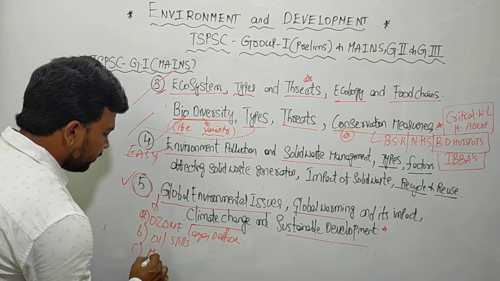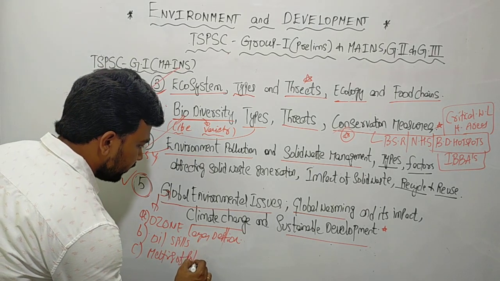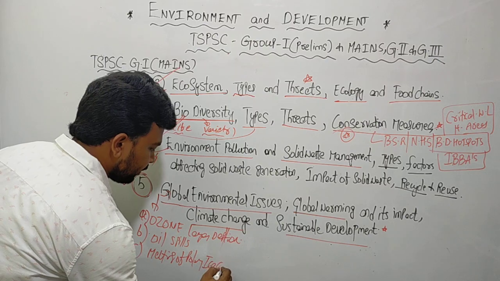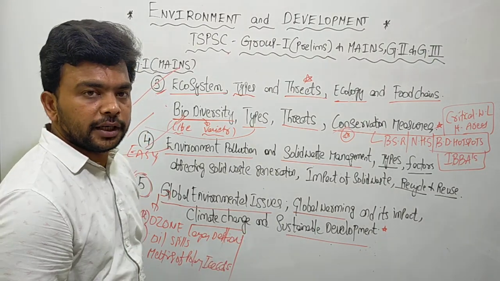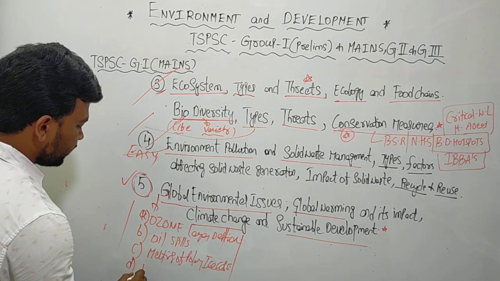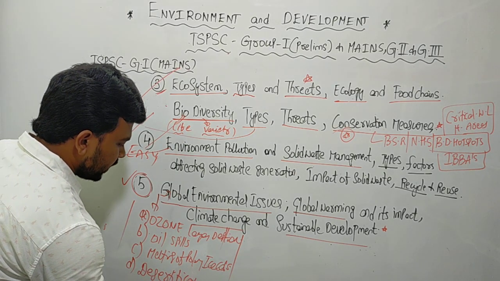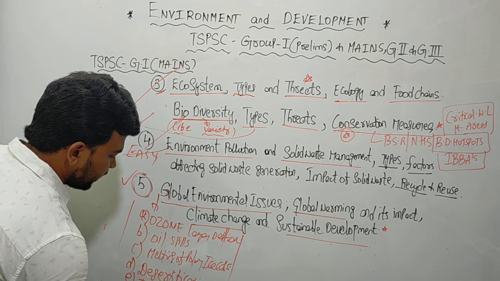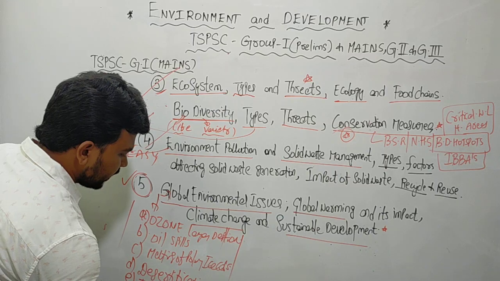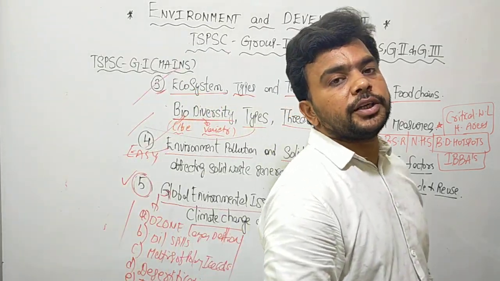Third is melting of polar ice caps. Okay, so these are all the various global level environmental issues. Similarly, we have one of the global environmental issues, desertification. Then you have trafficking in wildlife. So these are all the various global level environmental issues.